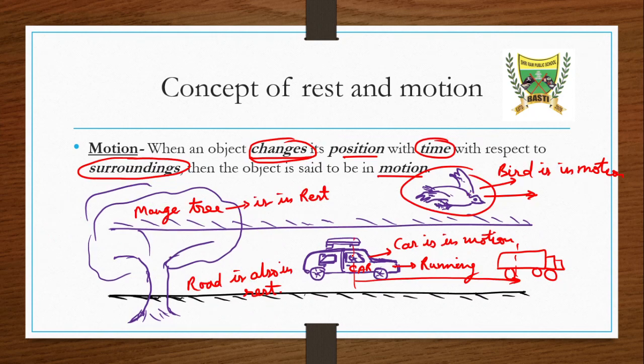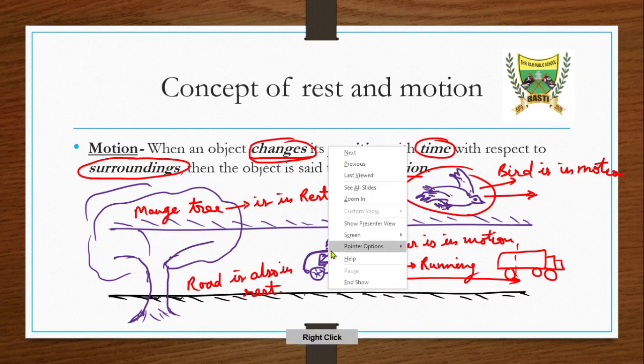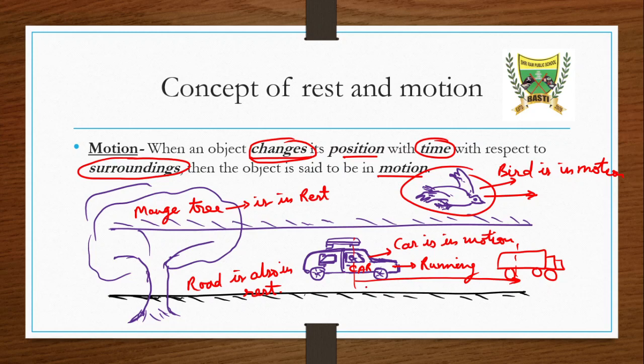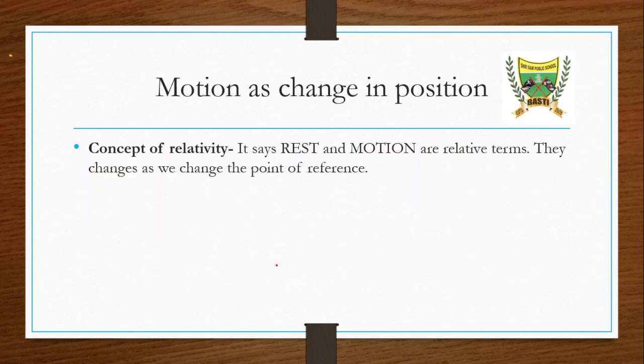Got it? The same thing is here. The car is changing its position, so we will say car in motion. Bird is changing its position. We will say the bird is also in motion. But the mango tree is not changing its position, so we will say it is in rest. Same thing, the road is also not changing its position. We will say it is also in rest.